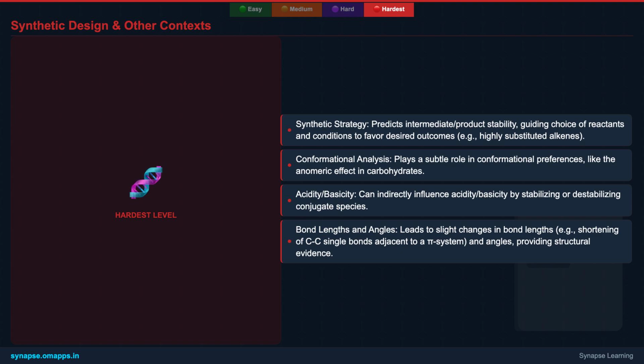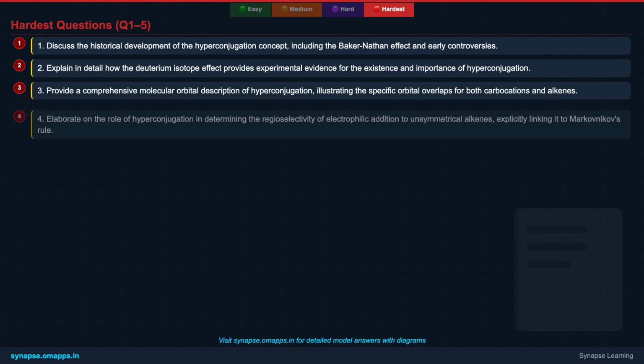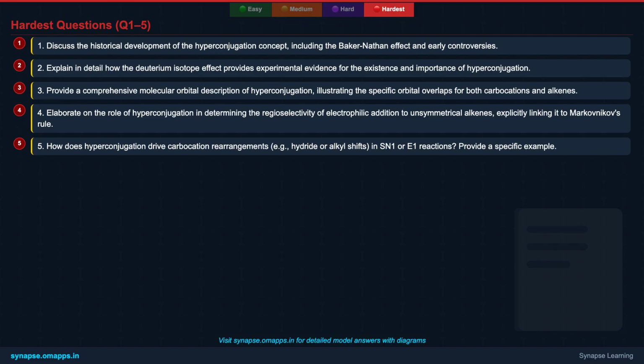It also plays a subtle role in conformational analysis, such as the anomeric effect in carbohydrates, where specific conformers are stabilized by hyperconjugative interactions. Furthermore, hyperconjugation can indirectly influence acidity and basicity by stabilizing or destabilizing conjugate species. Its impact even extends to subtle physical properties like bond lengths and angles, providing a holistic understanding of molecular structure and reactivity.